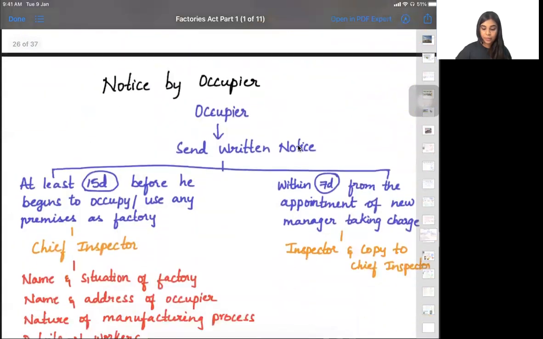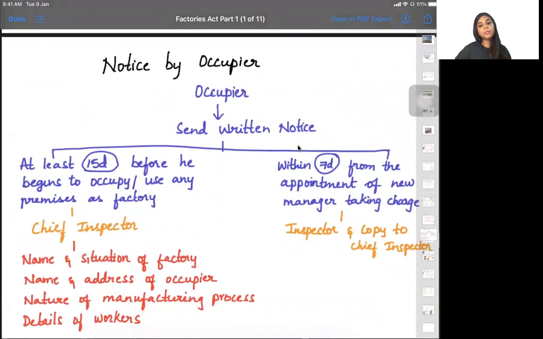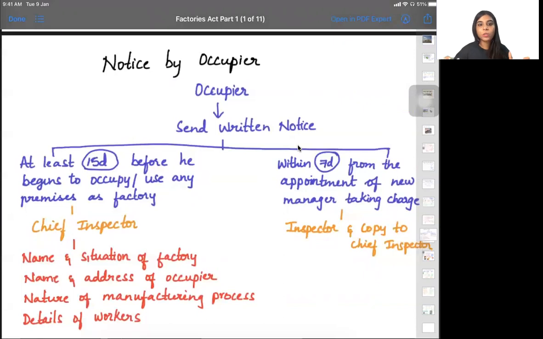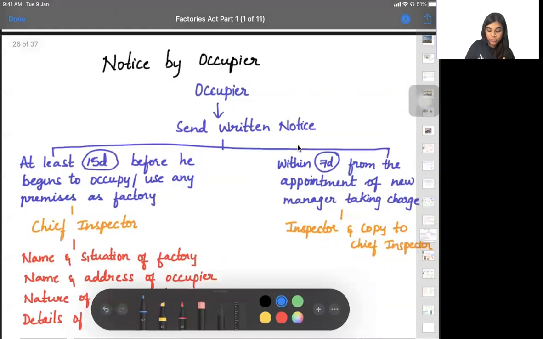Yes, ma'am. So now, how will the inspector know that a factory has come into picture? How does he know that a factory has been started? So what does the occupier have to do? He will have to send a return notice to the chief inspector. We already saw who is the chief inspector. He is appointed by the state government.